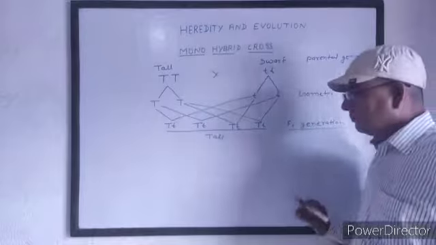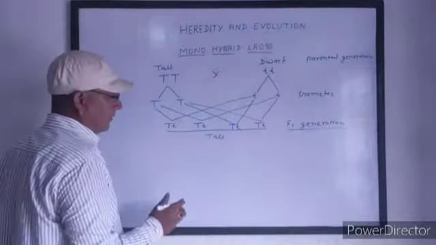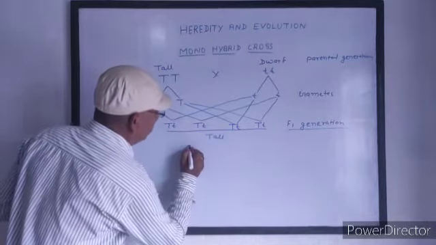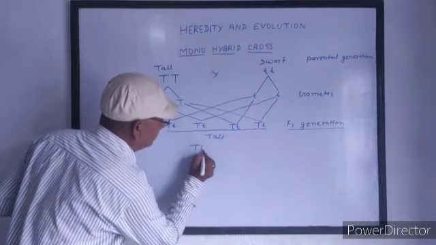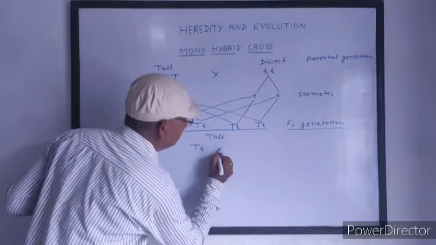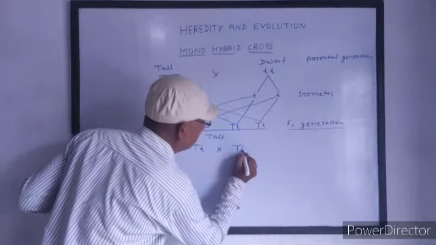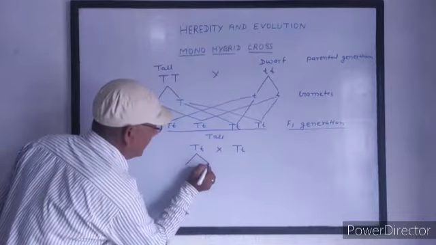Then he crossed the organisms of the F1 generation again. Gametes are formed.